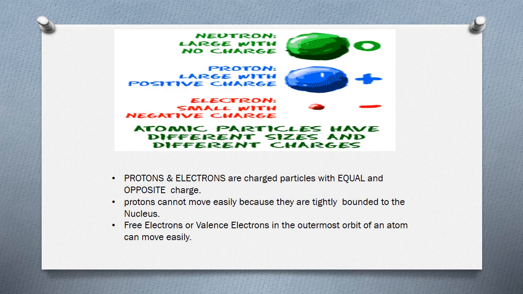See, neutrons are larger in size with no charge. Protons are larger with a positive charge. Neutrons and protons are similar in size. Electrons are small with negative charge. Protons and electrons are charged particles with equal and opposite charge. Protons cannot move easily because they are tightly bound to the nucleus. Free electrons, the valence electrons in the outermost orbit of an atom, can move easily.